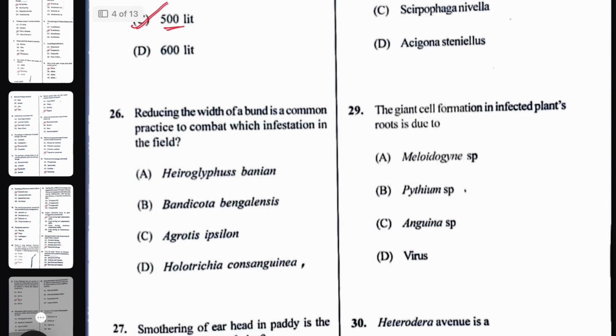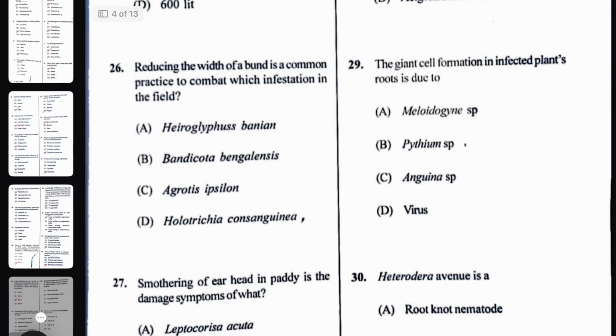Next question. Reducing the width of a bund is a common practice to combat which infestation in the field? Reducing the width of the bund is a common practice for controlling Bandicota bengalensis, that is Indian bandicoot rat. So basically, rat is controlled by reducing the bund width.